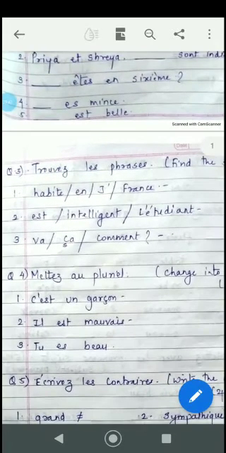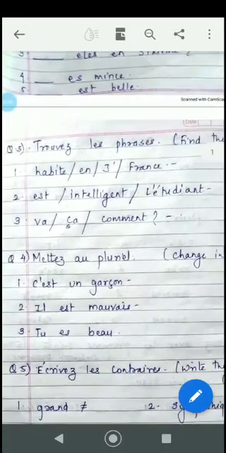Est intelligent, l'étudiant. Now what is the subject here? L'étudiant, the student. Then comes the verb, that is est, and intelligent. L'étudiant est intelligent. Va, ça, comment. So comment ça va. Comment ça va is how are you.